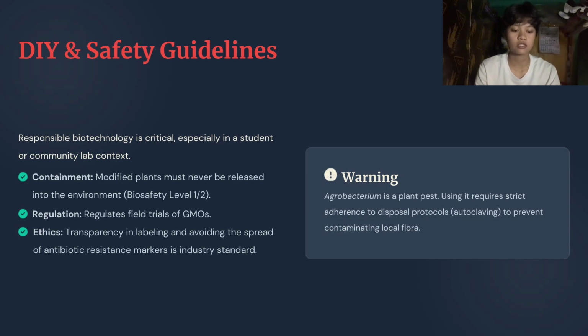Finally, ethical practice should be observed, such as transparency about GMO work and careful consideration when using antibiotic resistance markers. In professional research, these markers are being replaced to prevent potential environmental impact, and these guidelines ensure that the project is conducted safely, responsibly, and ethically.